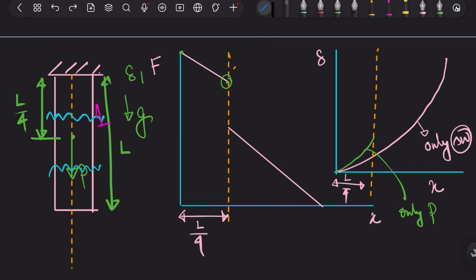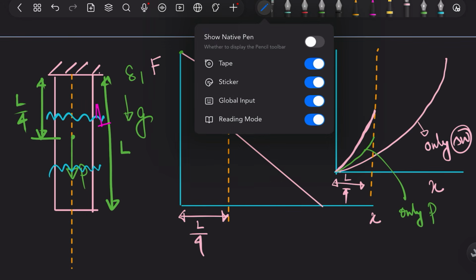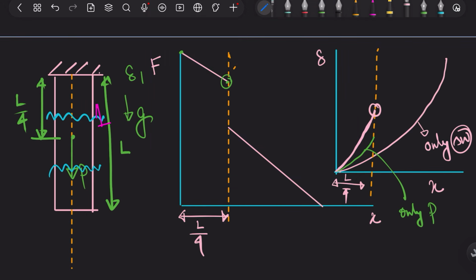Here you see that if this is your P and this is your only self weight, we can linearly superpose them, and maybe now this will be my graph, and from this point it will have an exact variation like this.